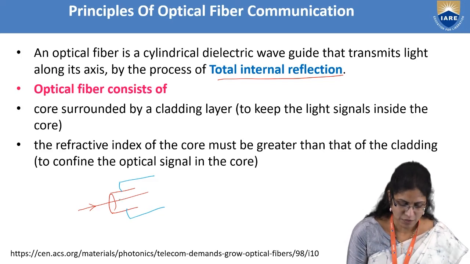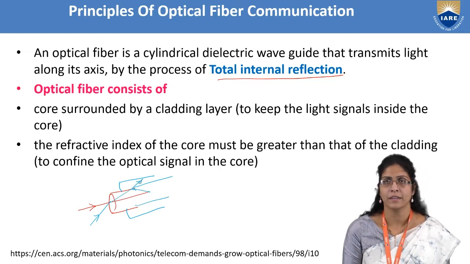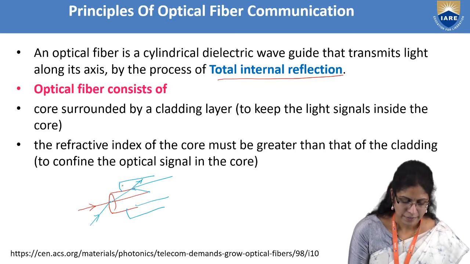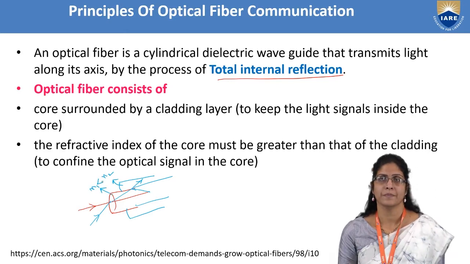The signal entering the core has to pass only through the core and should not go into the cladding. That's the reason why the refractive index N1 of the core should always be greater than the refractive index N2 of the cladding.